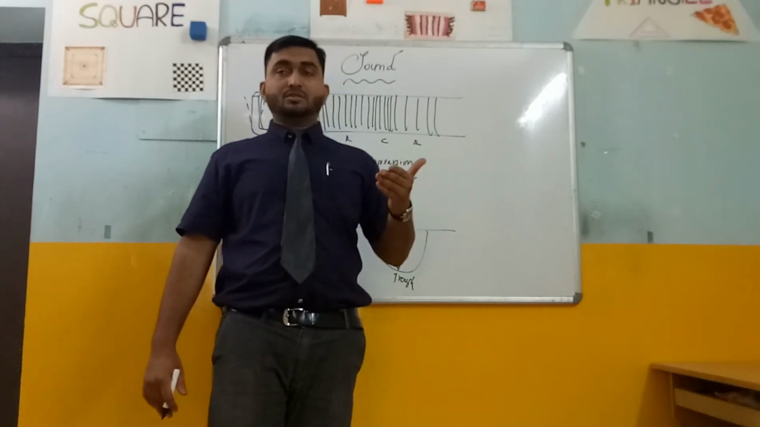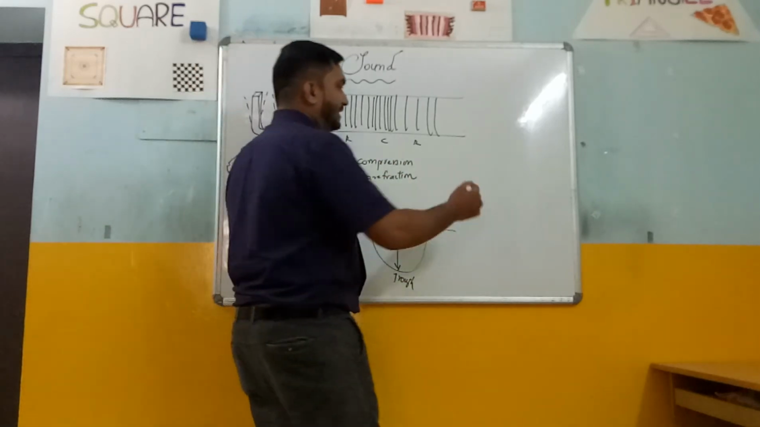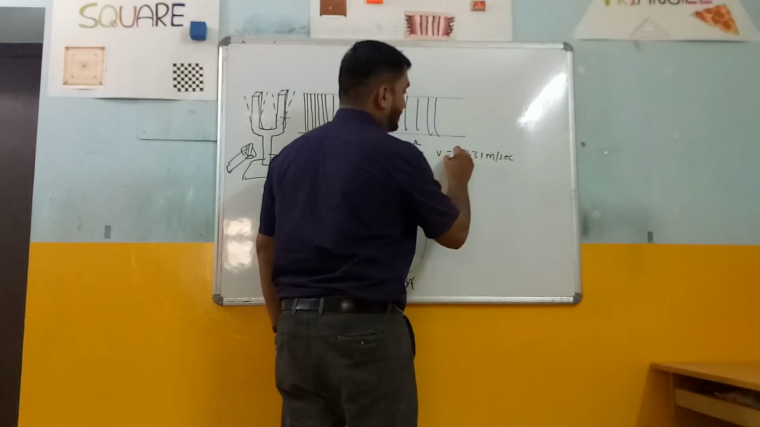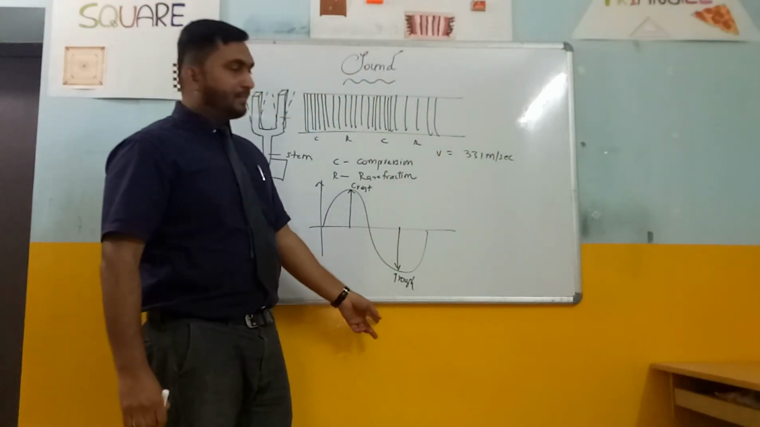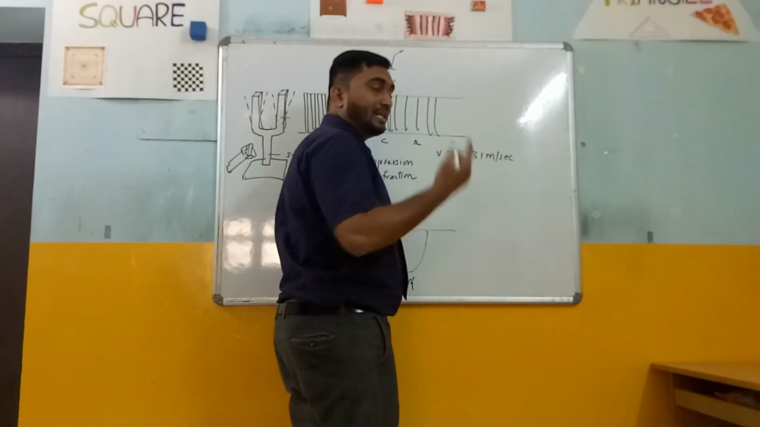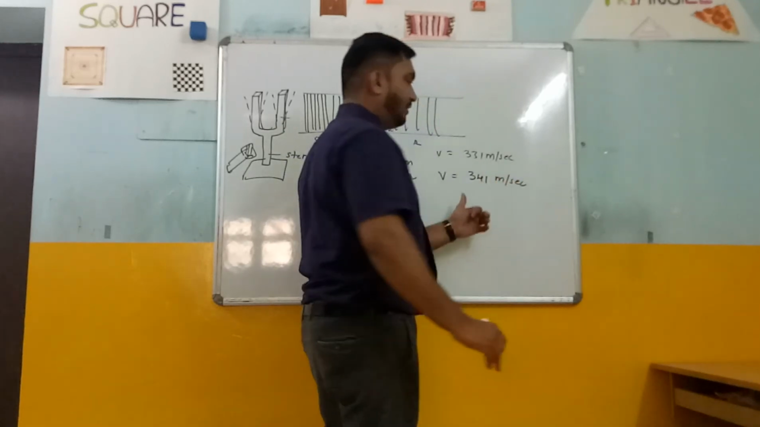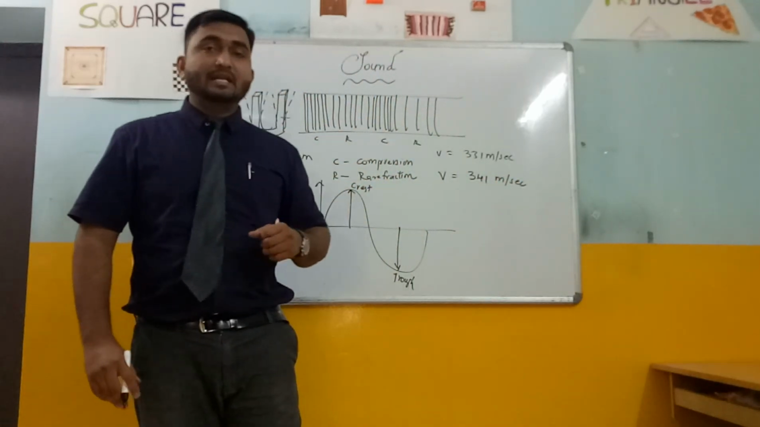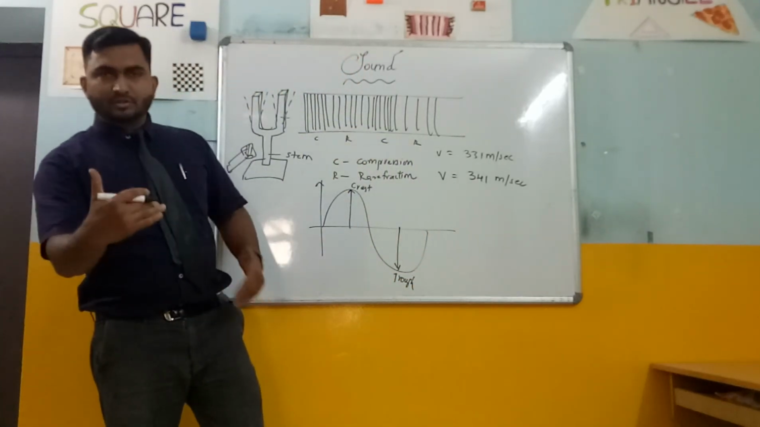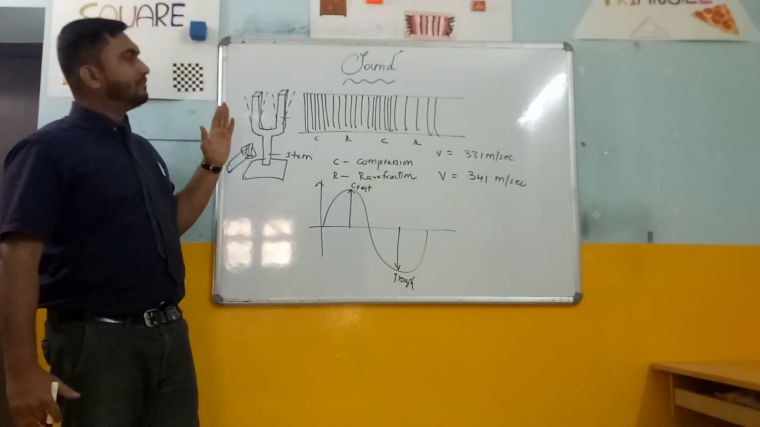So we can talk about the velocity of sound. What would be the velocity of sound in air? The velocity of sound at 0 degrees Celsius is 331 meters per second. Okay, and the velocity of sound in air at 45 degrees Celsius is 341 meters per second. So from this we can understand that as the temperature increases, the velocity of sound also increases. This is one important thing we have noticed.